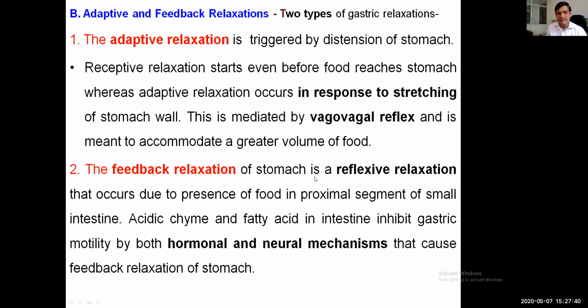And the feedback relaxation: when the food enters the small intestine, the proximal segment of the intestine, then acidic chyme and fatty acids in the intestine inhibit the gastric motility by both hormonal and neural mechanisms that cause the feedback relaxation of the stomach.